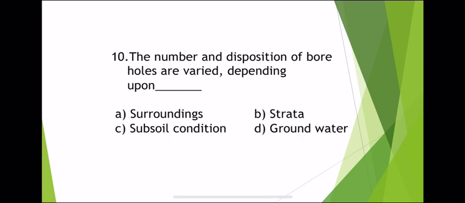The number and disposition of boreholes vary depending upon the subsoil condition. For small buildings we dig one borehole. For large and important buildings we dig 4 boreholes, 1 at the center and 4 near the corners, covering an area of 0.4 hectares.